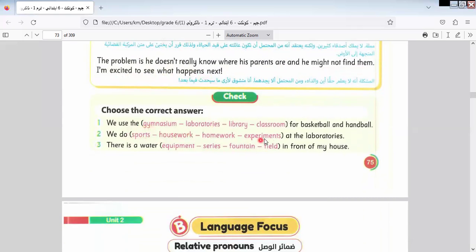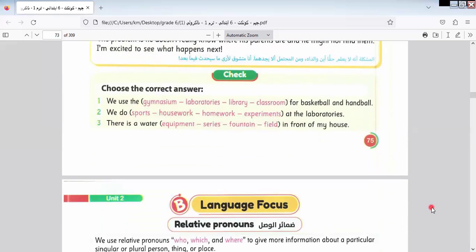We use the space for basketball and handball. We use what? Gymnasium. We use what for at the laboratories? We do experiments. All of us know that laboratories are for experiments. The teacher of science takes us to the laboratories to make experiments that we learned during the lessons. There is a water fountain in front of it.